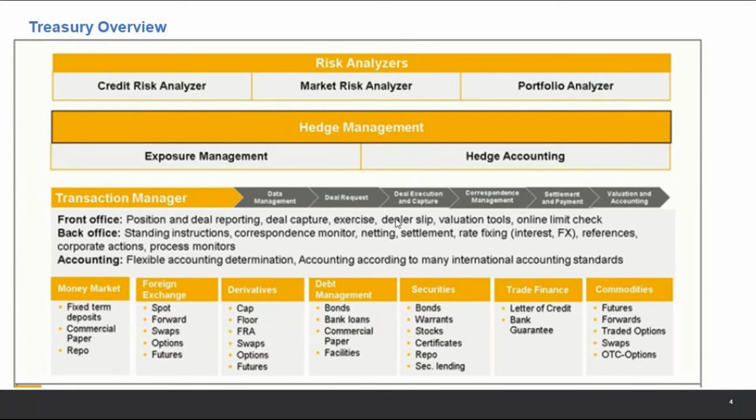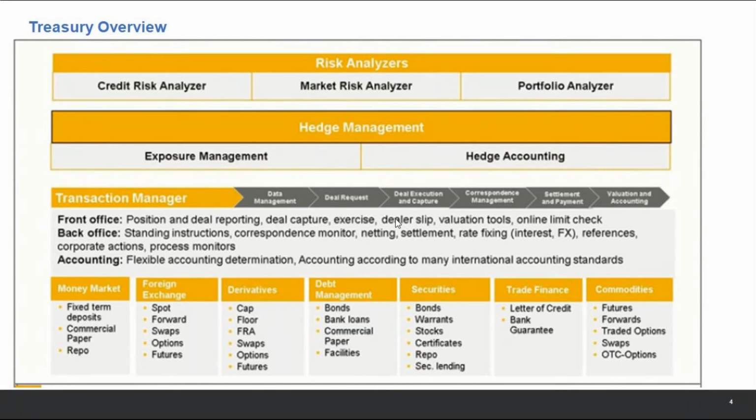Then we talk about analyzers. Now you want to make sure that you are doing a trade with a counterparty, but that counterparty could be a bank, another organization, or someone you are doing trade with. So you want to make sure that the other organization doesn't become one that owes you money, and you get that amount of money.